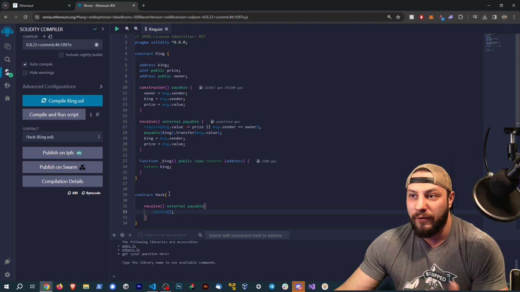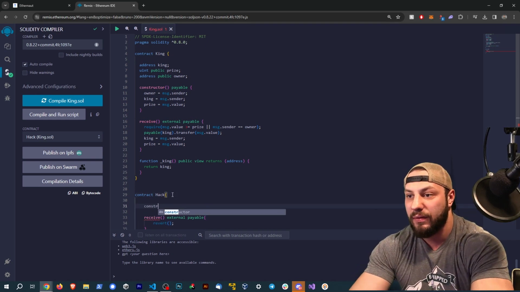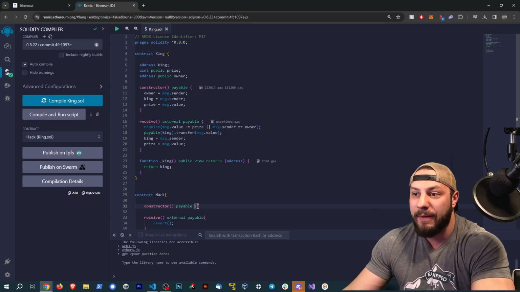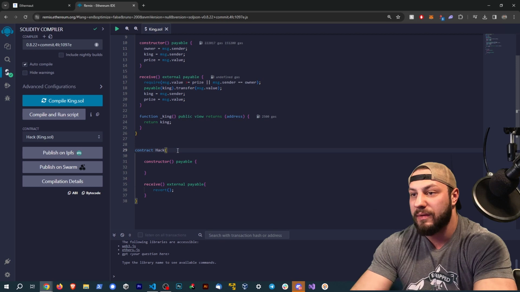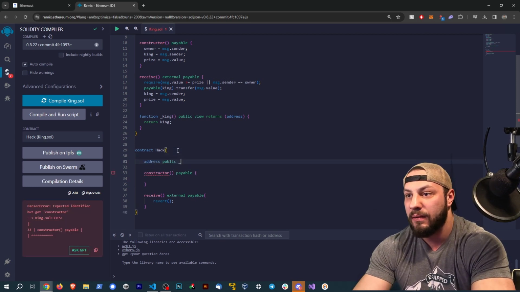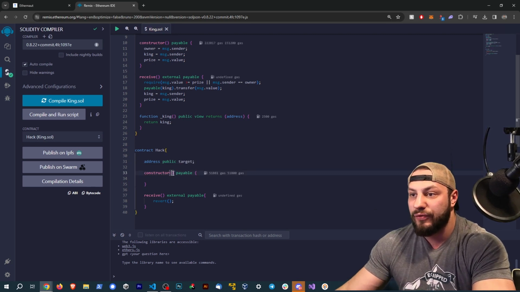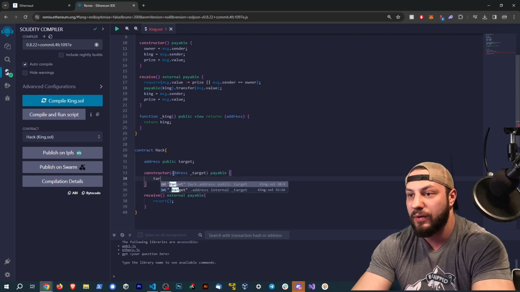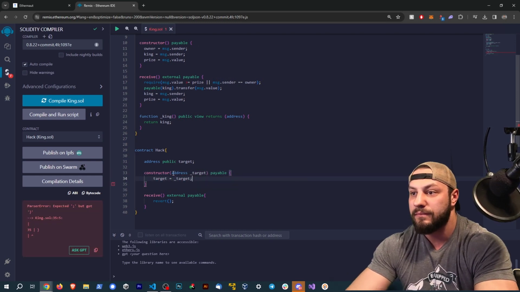So anytime funds try to get sent to this contract, it's going to revert the entire transaction. Now, of course, this isn't going to work right away, because we have to make a constructor, and make it payable. Always helps if you spell it right. We also need to set up a target address. Let's make it public, why not? Target. Let's take an address in the constructor, call it _target, and set target equal to _target.